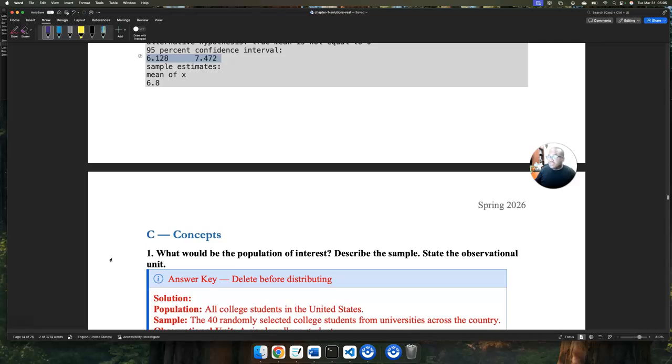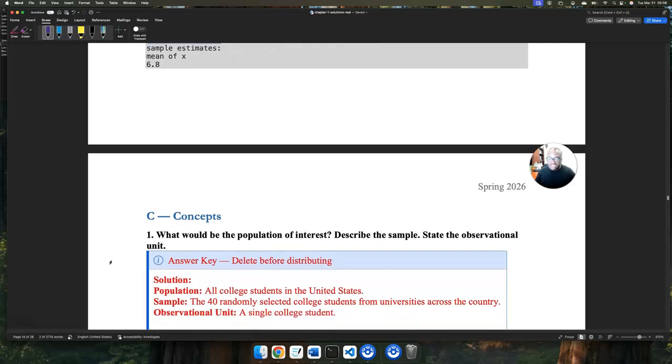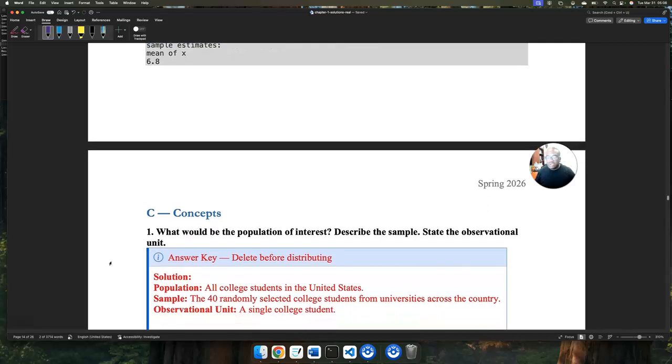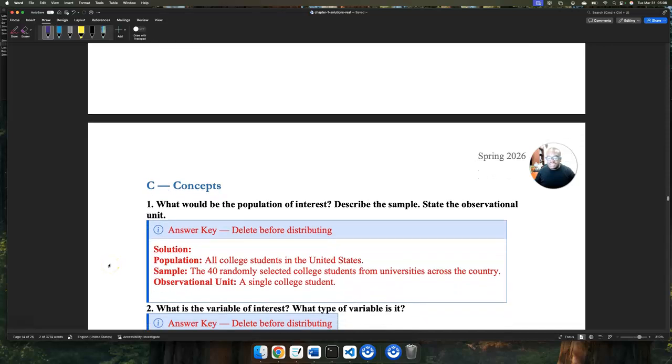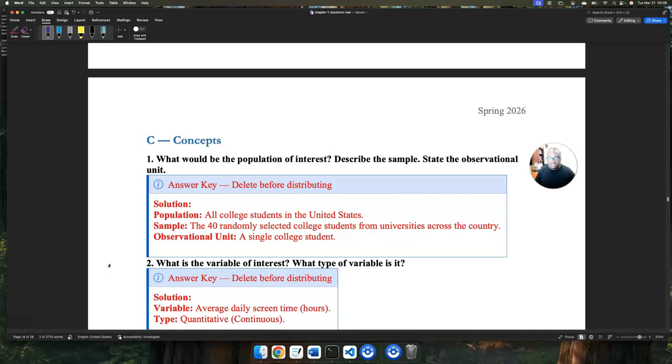What's the observational unit? It's going to be each college student. What's the variable? What are we measuring on each student? Their screen time. What type of variable is that? The average daily screen time in hours is going to be a quantitative variable. On a quiz, an assessment, or a test, I would want you to say quantitative, okay? Quantitative.